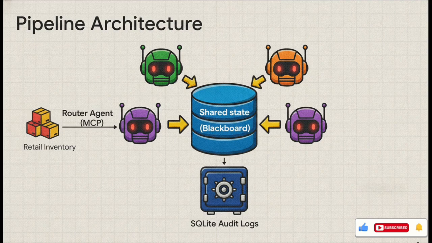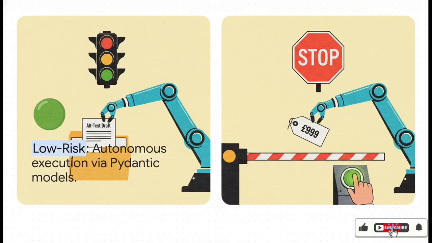Next in the diagram, a router agent utilizes model context protocol servers to securely pull inventory files and verify product listings. And the whole shebang is backed by persistent storage, using something like SQLite flow persistence, so you preserve complete immutable audit logs of every single state change. But here is the absolute most critical engineering safeguard you must implement: risk-tiered execution. The agent that writes the work must not be the agent that blindly approves it.